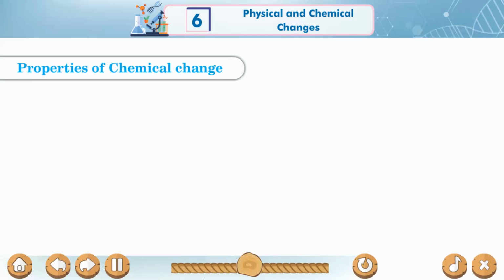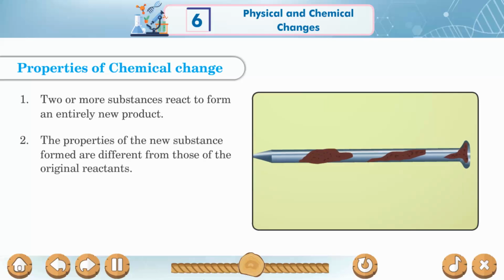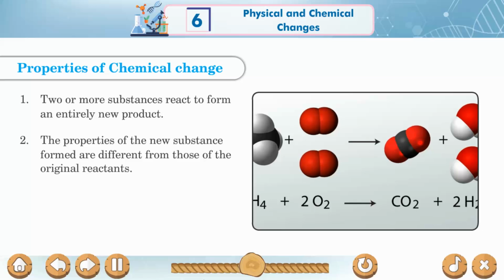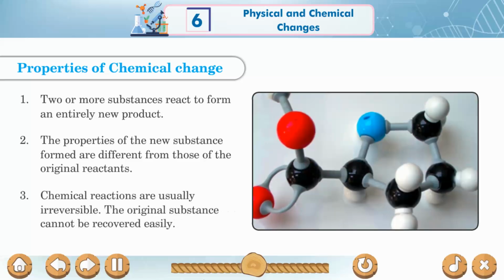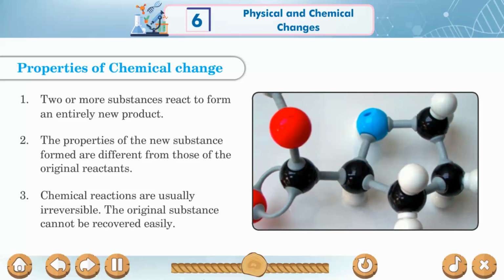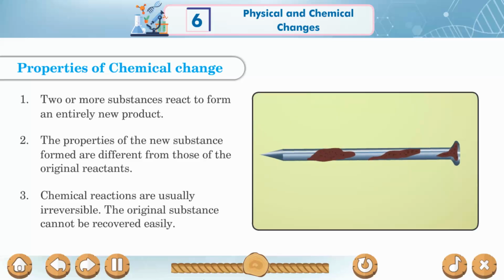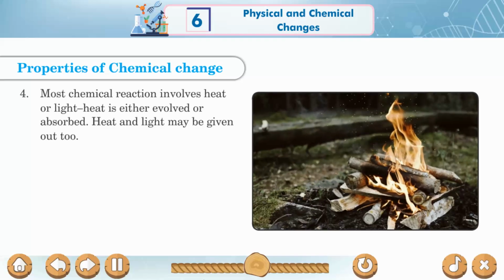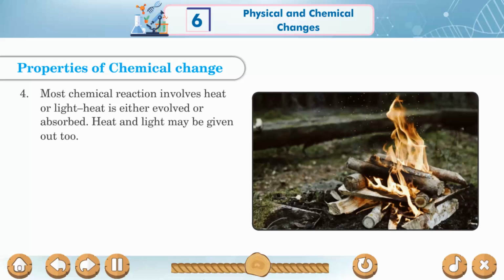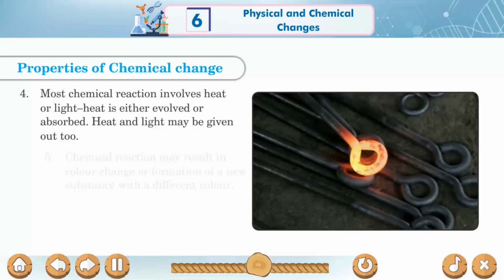Properties of chemical change. 1. Two or more substances react to form an entirely new product. 2. The properties of the new substance formed are different from those of the original reactants. 3. Chemical reactions are usually irreversible. The original substance cannot be recovered easily. 4. Most chemical reactions involve heat or light. Heat is either evolved or absorbed. Heat and light may be given out too.